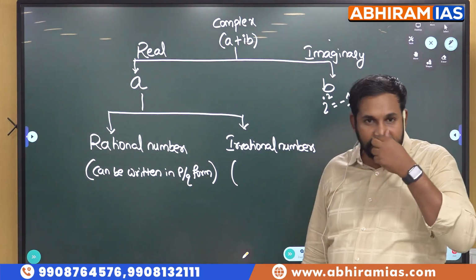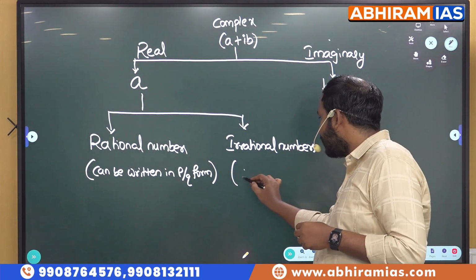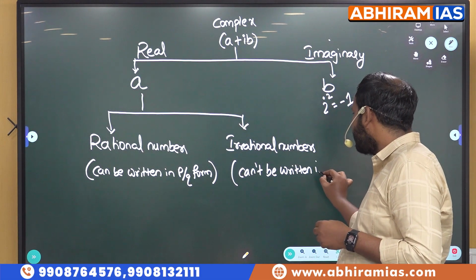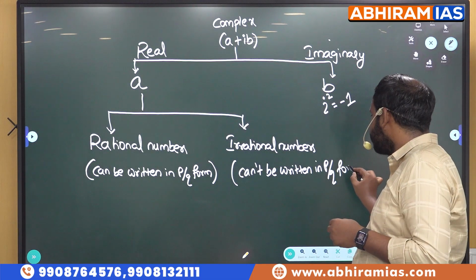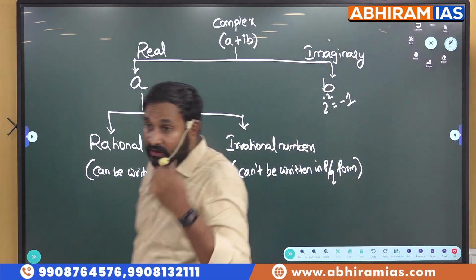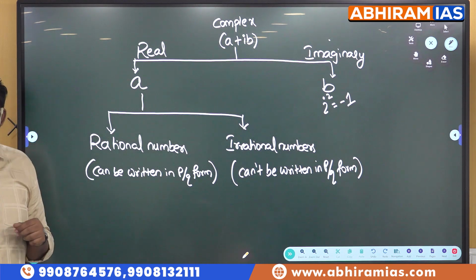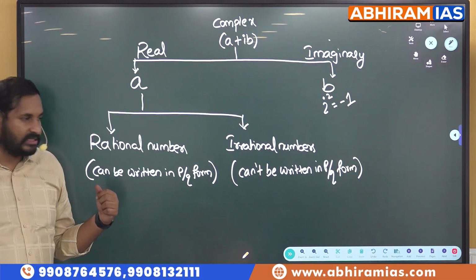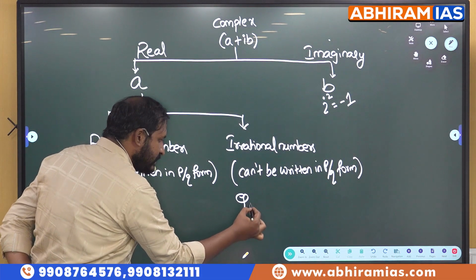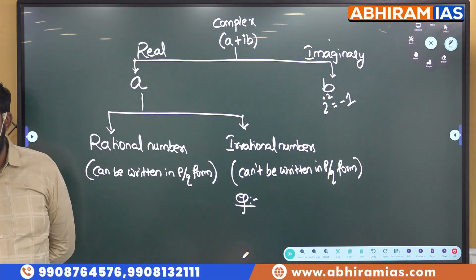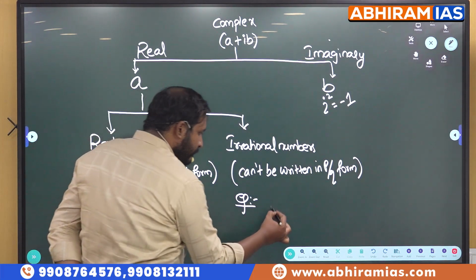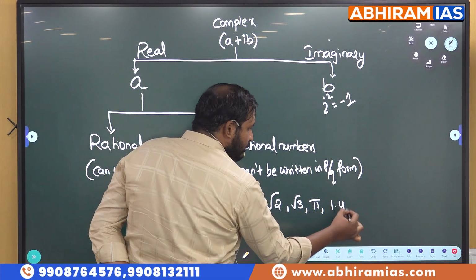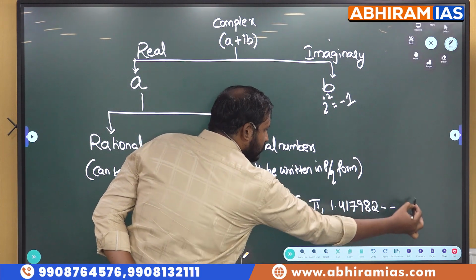Now, what is called an irrational number? One which can't be written in P by Q form. Which we cannot write in the form of P by Q is called an irrational number, and which can be written in P by Q form we call rational. Now tell me, what are some examples of these irrational numbers? Yes, √2, √3, pi, 1.41798 2, and so on.